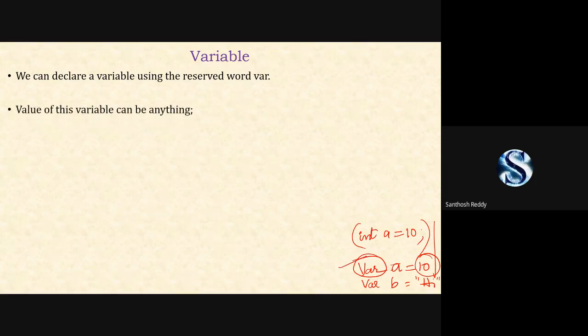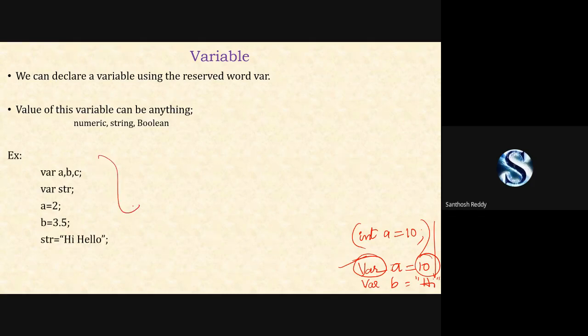As I've said, the value of this variable can be anything, like var a is equal to anything. It depends upon you how you are going to write your data, how you are going to assign a value for your variable. It can be numeric, string, or boolean. These are the different examples which I'm showing here. Either you can assign directly, var a is equal to 10, or first you can declare a variable and then assign a value.